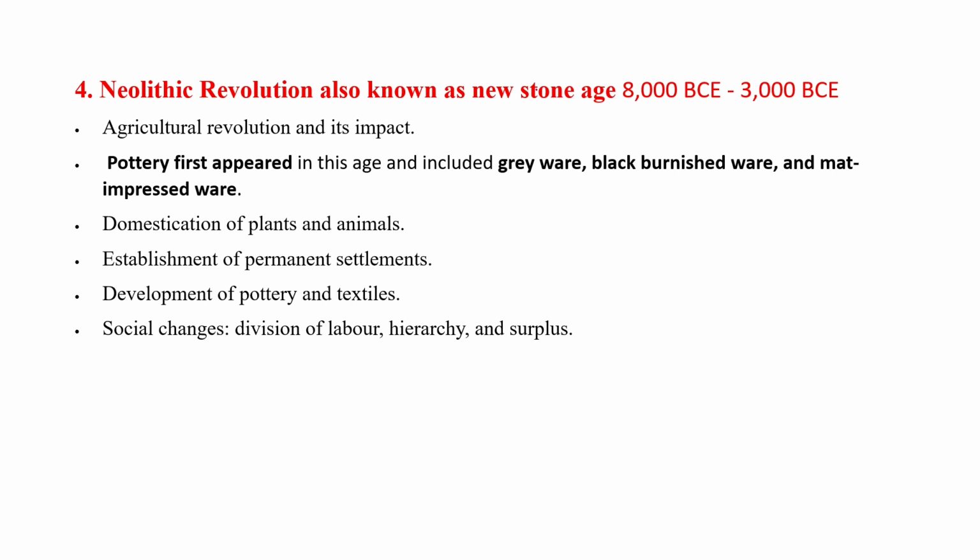The Neolithic Revolution, also known as the New Stone Age, started around 8000 BCE and lasted to 3000 BCE. After 3000 BCE, humans discovered metals, and the age is known as the Chalcolithic, or basically the metal age. In the Paleolithic and Mesolithic, humans survived completely on hunting and gathering.